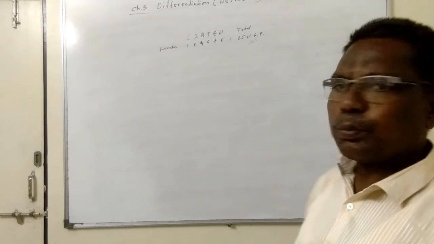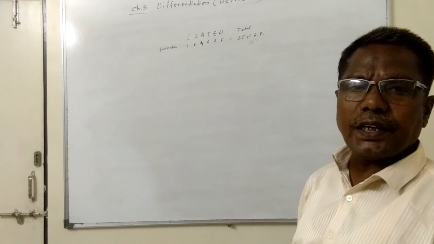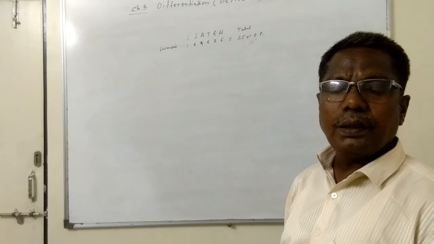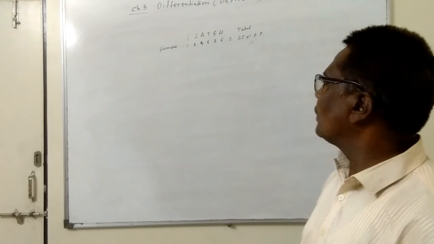Next is the exponential function. We get 2 formulas: d by dx of e raised to x is e raised to x, d by dx of a raised to x is a raised to x into log a.